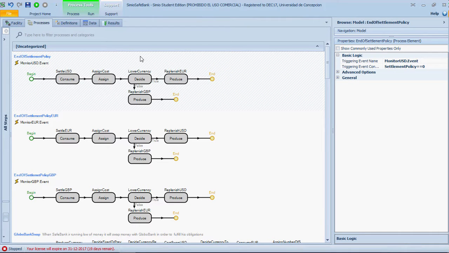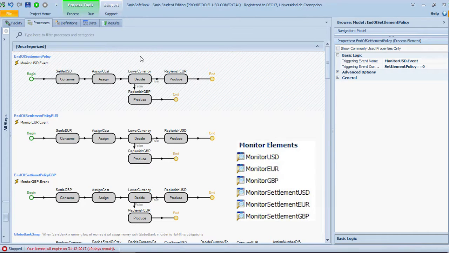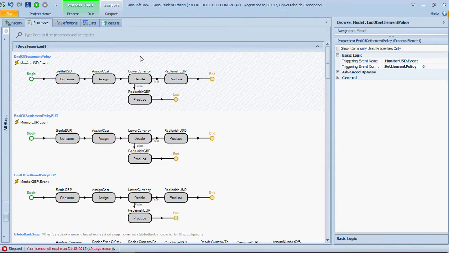We created 3 processes to model the new settlement policy, one for each type of currency. Now it's up to us to decide the settlement point and amount. When the monitor of the available quantity of the currency detects that the settlement point is crossed positively, this process is triggered. In this case, the bank has an excess of this currency, so he will give this excess to CLS Bank and he will return it in one of the remaining currencies, whichever has the lower stock.